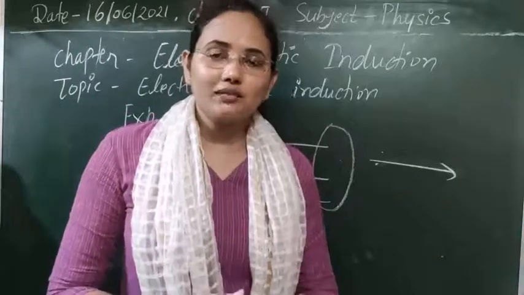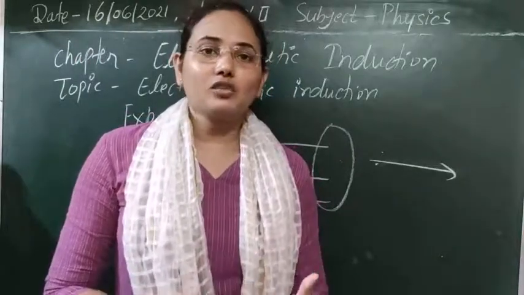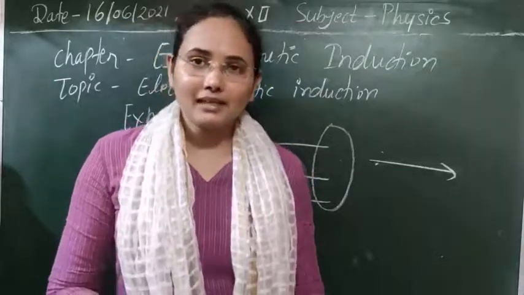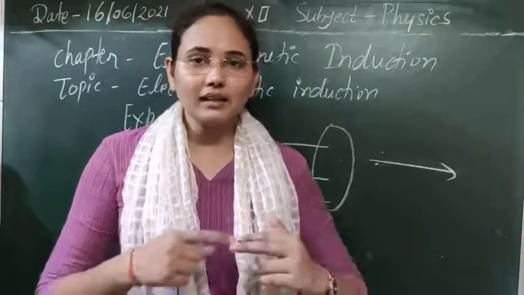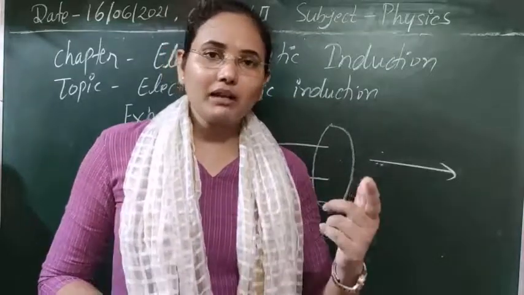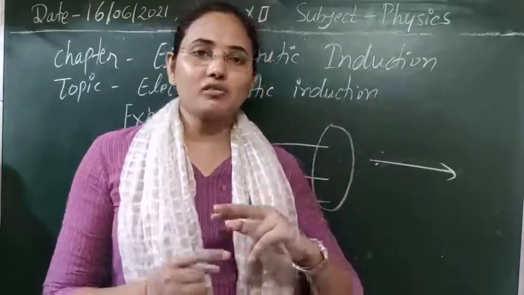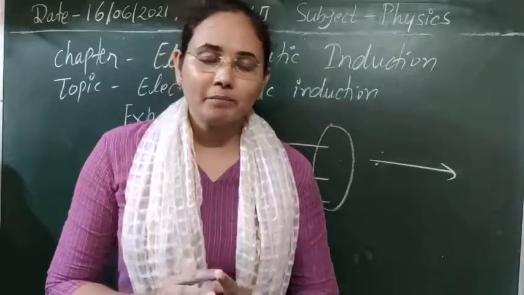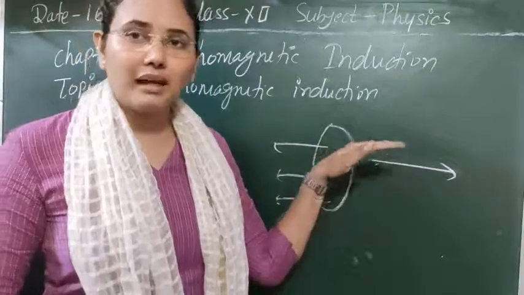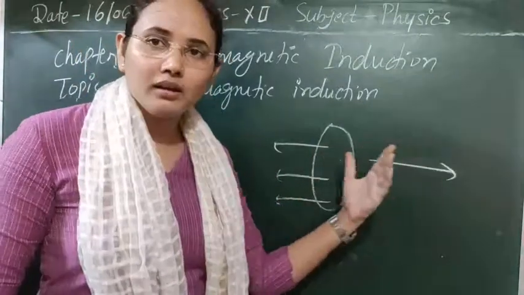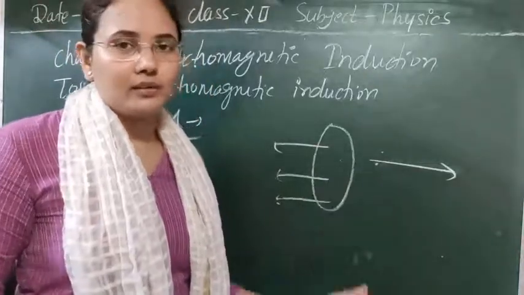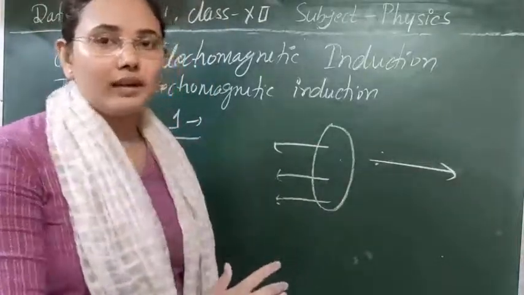So due to the change in flux, a current is again generated, an induced EMF we are getting. But here, as the field lines are decreasing, the current is set up in the opposite direction. So due to an increase or decrease of the flux, we are getting two different directions there. In the case of magnet motion, whenever the magnet is moving away from the loop or towards the loop, I think the reason is now clear.